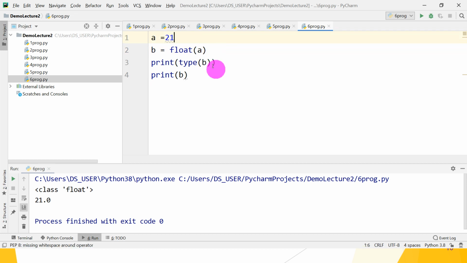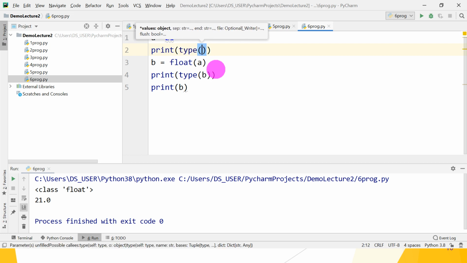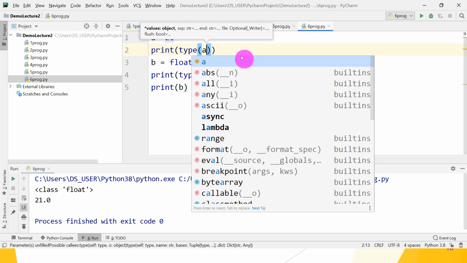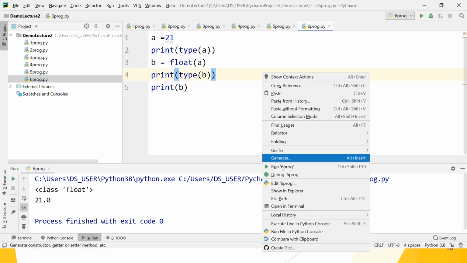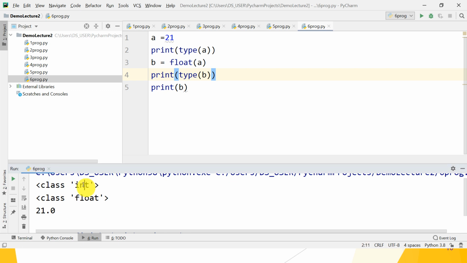Before converting, you want to check the type of a, so print the type of a and run it. So what is the type of a? Integer, class of type int. So that is called typecasting, to convert one type into another, that is float to integer, into float, into string, and so on.